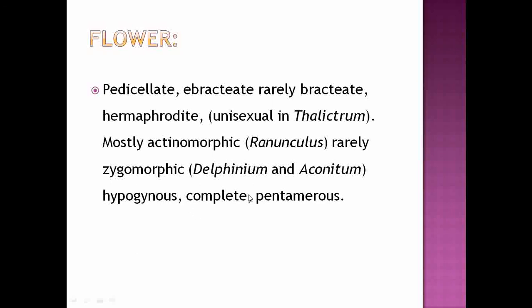Then the flower is complete because it shows presence of all the four whorls. Then the most important characteristic feature of the family is that the flowers are pentamerous, meaning the calyx, corolla, androecium and gynoecium are present in multiples of 5. That's why the flower is known as pentamerous.